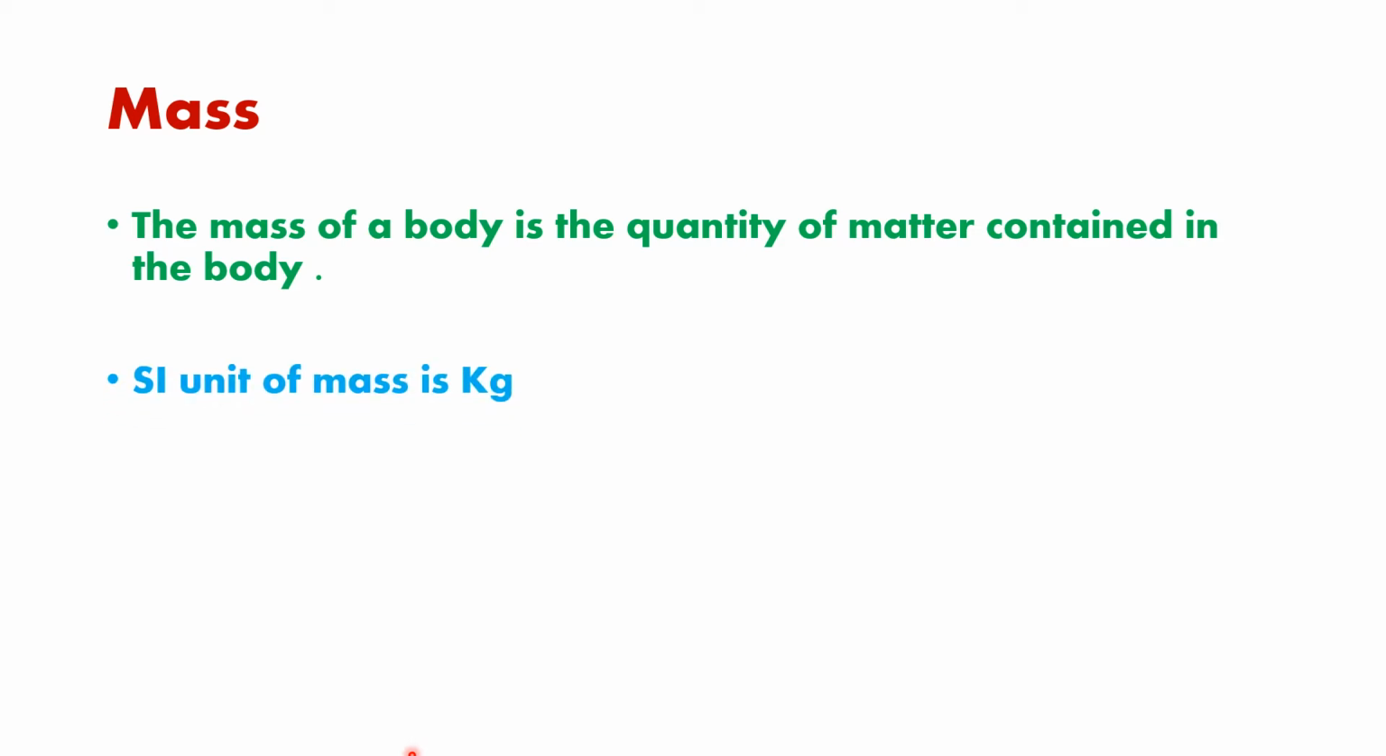What is the SI unit of mass? It is kilogram. We have learnt that the SI unit of length was meter. Now here the SI unit of mass is what? Kilogram. So whenever we want to measure the mass, we will use units of mass.